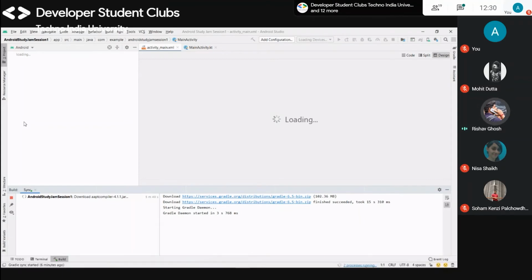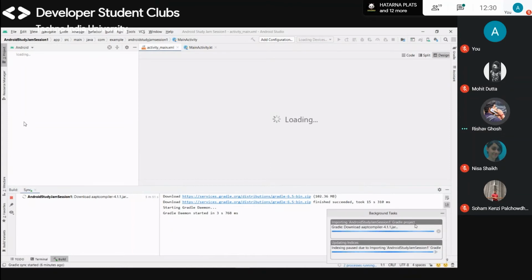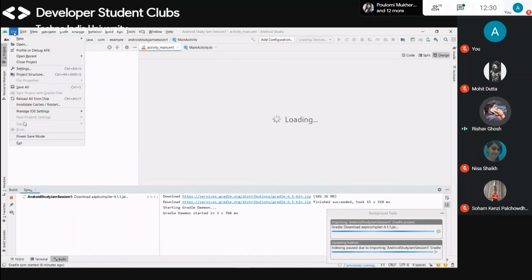It's already been 6 minutes, but it's still not finished. After Gradle has finished its work, then we can start coding and all. Okay, we can show something here till then.